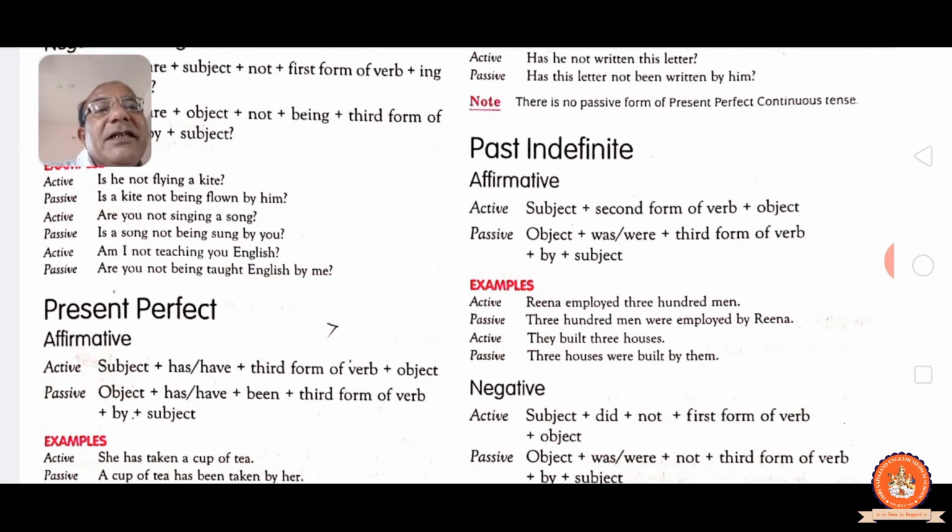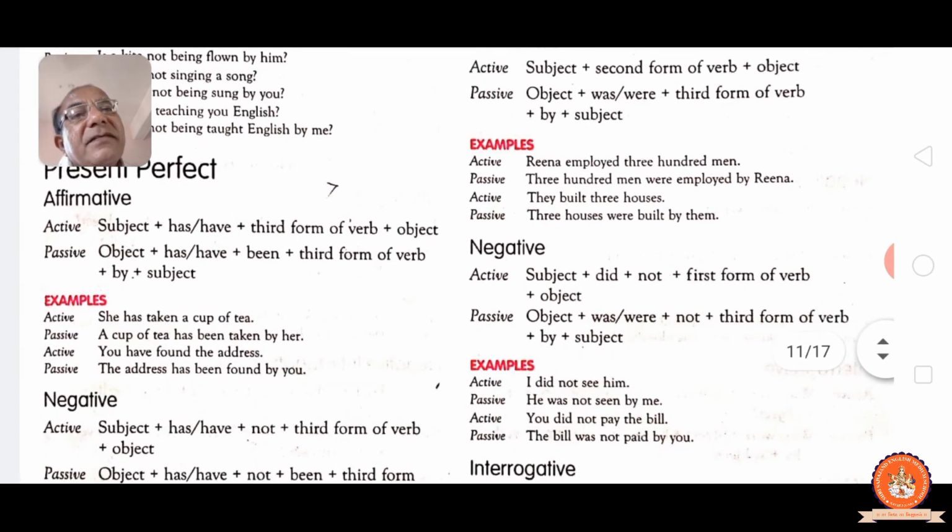Negative: you see, subject plus did not, first form of the verb and object in active. In passive, object plus was/were, not, past participle, by and subject. That is passive. See, I did not see him. He was not seen by me. You did not pay the bill. The bill was not paid by you. See, the bill is singular, so "was not", and for "pay" the third form "paid", by you.